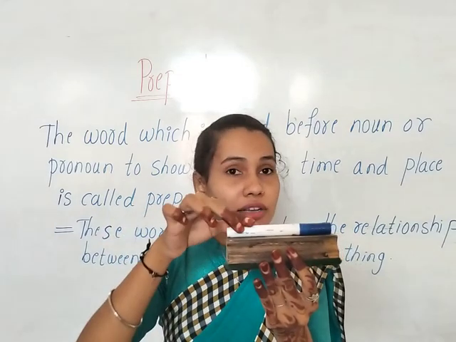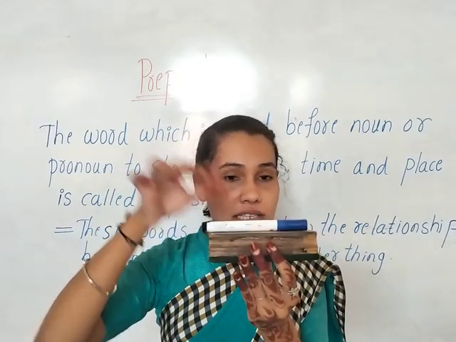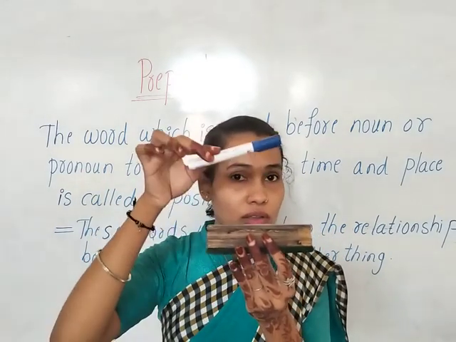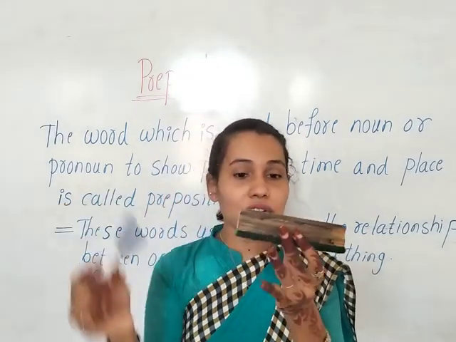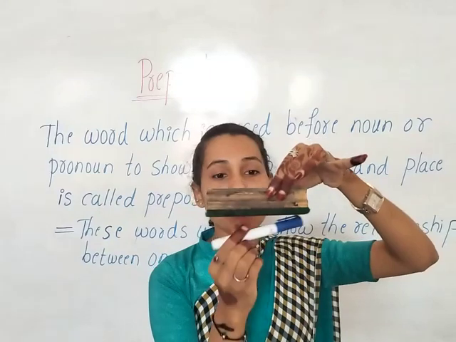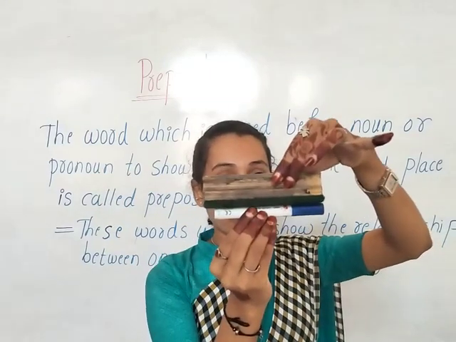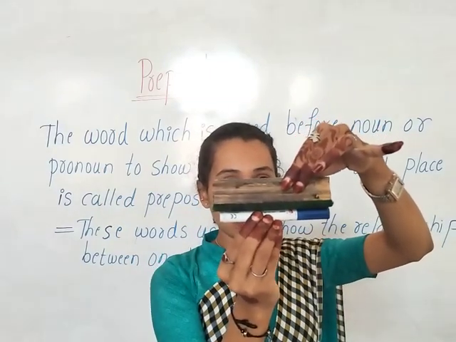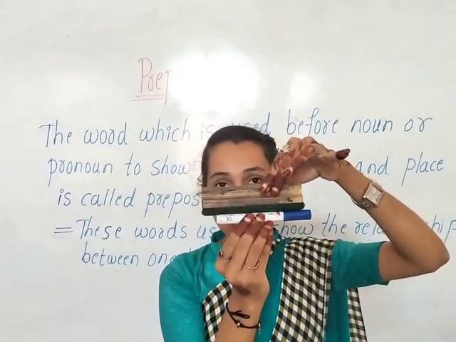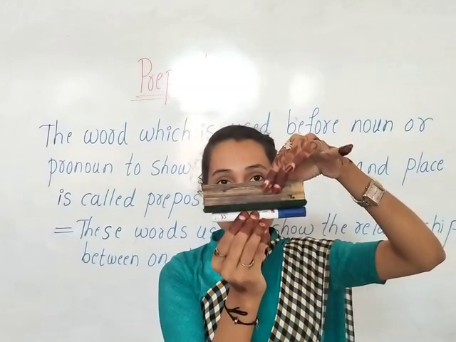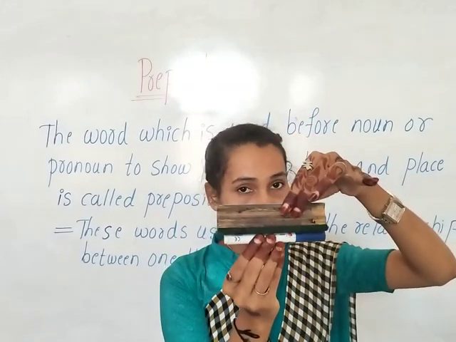Yes, the marker is on the duster. And can you tell me now, where is the marker? Yes, the marker is under the duster.